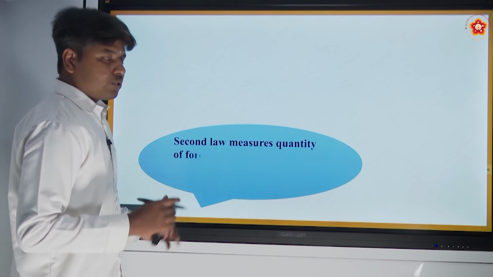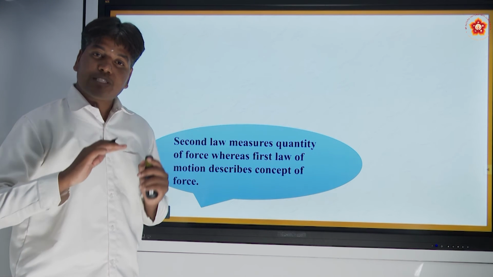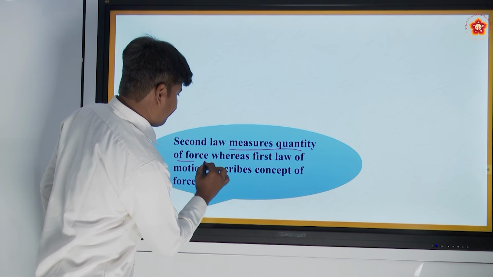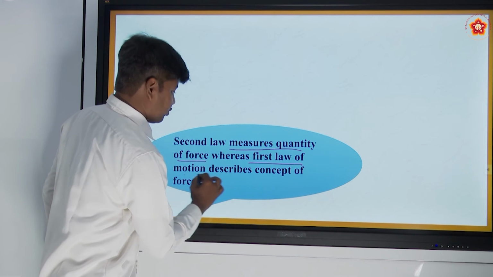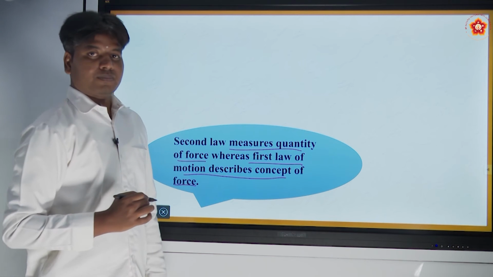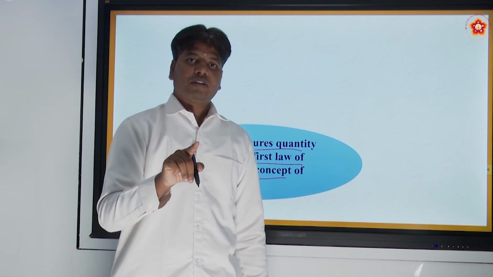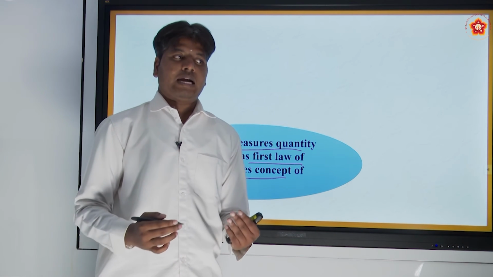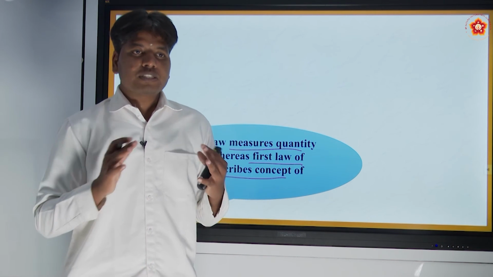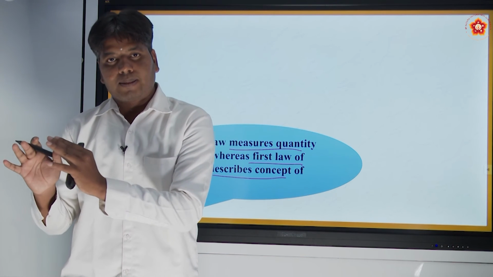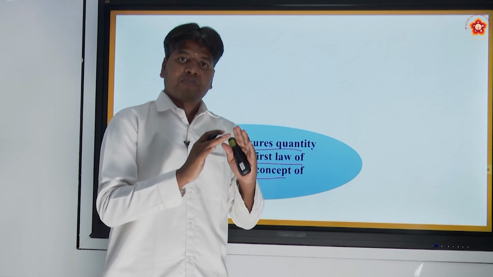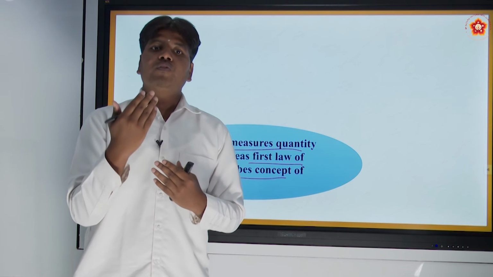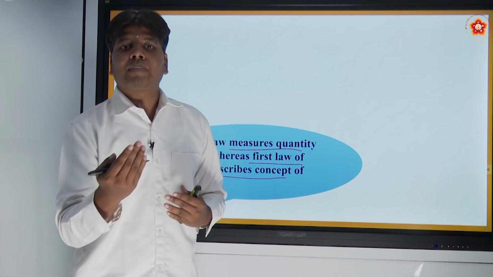Now we need to know the difference between the first law and the second law. The second law measures the quantity of force, whereas the first law of motion describes the concept of force. The first law tells you that only if there is force can you change the state of motion. That is qualitative, you are understanding the concept of force there: force is needed to change the state of motion of a body. But the second law tells you the exact quantity, how much force is required to move a body with some acceleration a.